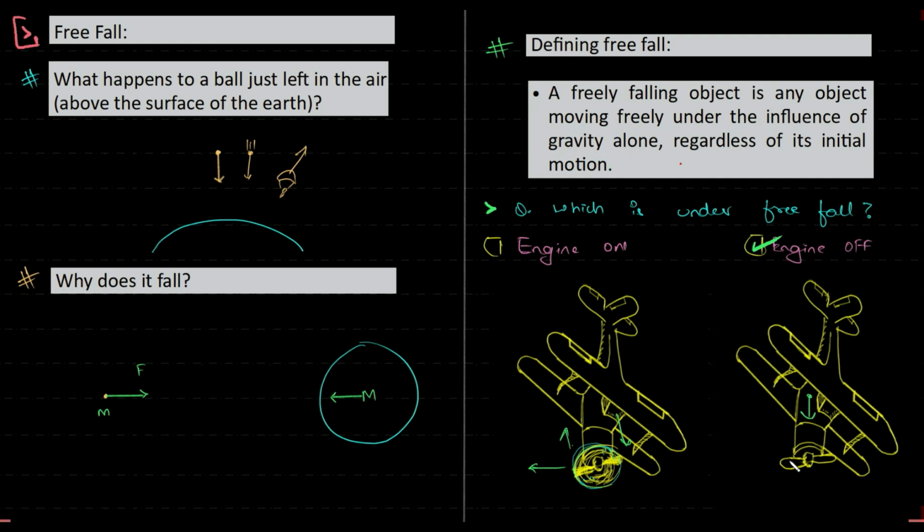Quite a few air shows do that. So they are said to be under free fall, and for that moment of time, when there is an external influence other than gravity, then it's not said to be under free fall. A person in a parachute is not an example of free fall, right guys? And quite a few other scenarios we discussed, all of them are under free fall.